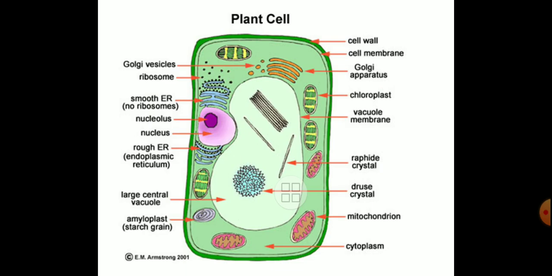Friends, now you have to concentrate and pay more attention to learn about the plant cell, because in plant physiology we are going to learn many physiological processes which take place in a cell.